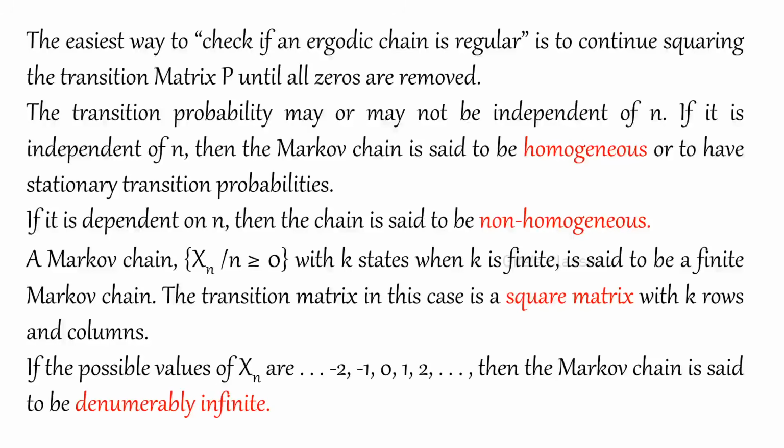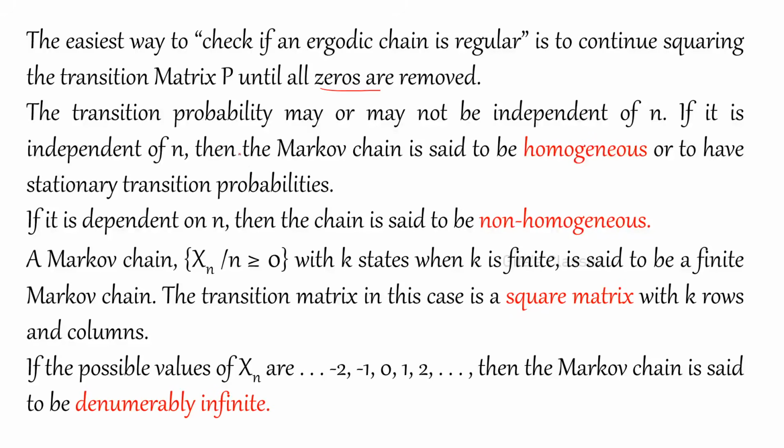The easiest way to check if an ergodic chain is regular or not is to continue squaring the transition matrix P until all zeros are removed. So you keep on taking the powers: P squared, then P cube, P power 4 and so on, and try to reduce all the zeros. Sometimes you may not be able to remove the zeros, then you can conclude that it is not regular.